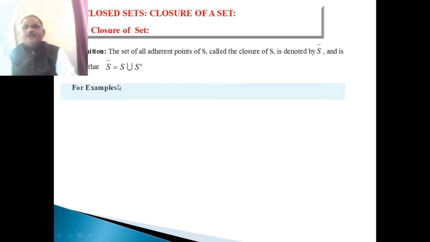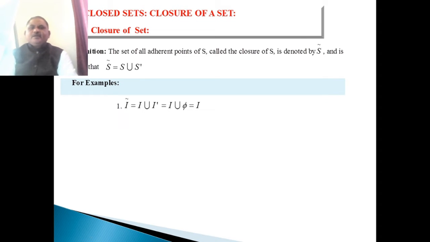For example, the closure of I is equal to I union I dash. I dash, the set of limit points of the integer set, is empty. Therefore, the closure of I is equal to I union I dash, that is I union phi, which is equal to I only.